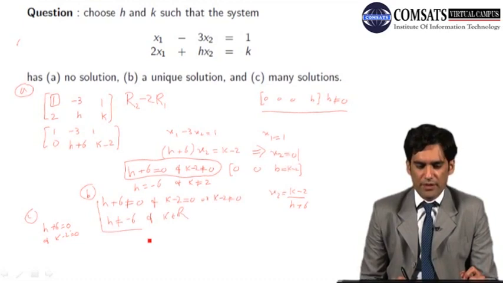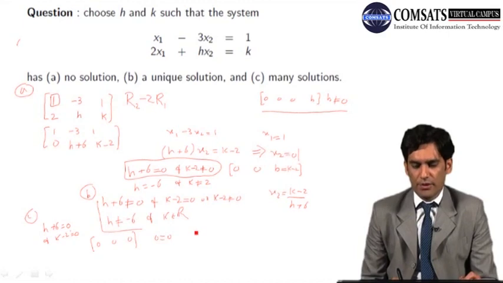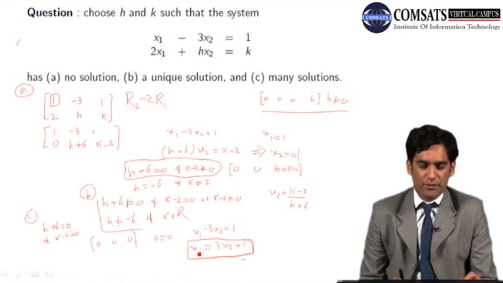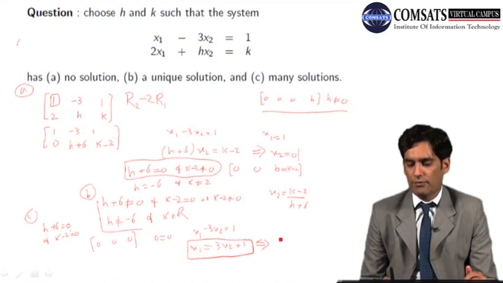Then the second row will become 0, 0, 0. Corresponding to this row, in the system we have 0 equals 0, no information, whereas in the first row we have x1 minus 3x2 equals 1, and from this equation we have x1 equals 3x2 plus 1. Look at this equation. We get the value of x1 by taking any value of x2. In other words, we have a free variable,